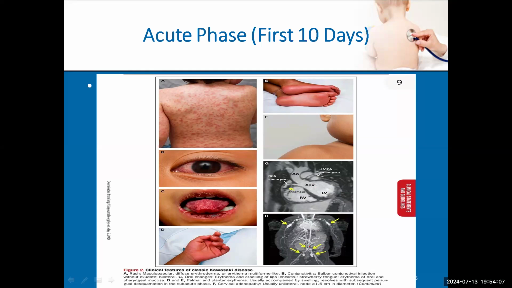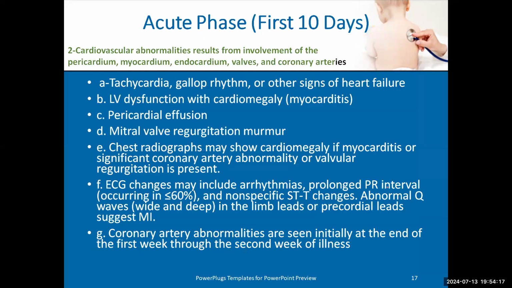And as we said before in the pathology, it is a microvasculitis. It could cause dilatation in any other arterioles, not the coronary only. So we talked about the first thing in the acute stage: the 6 signs, according to which we have the criteria of Kawasaki.